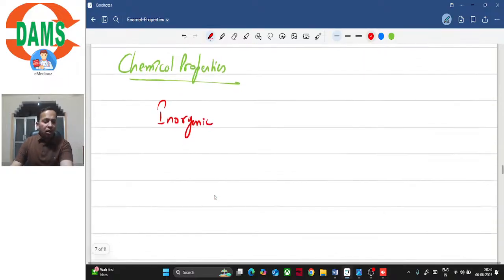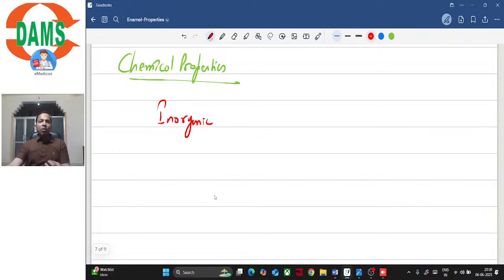Maximum is the inorganic content, and usually when we talk about the composition, it is considered that the composition is represented in weight percentage. If at all we need to talk about the volume percentage, we need to specify, right? So if it is unspecified, it is considered to be weight percentage.